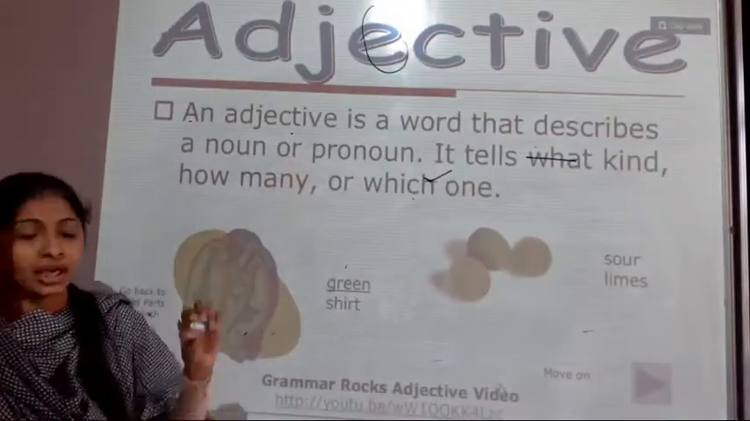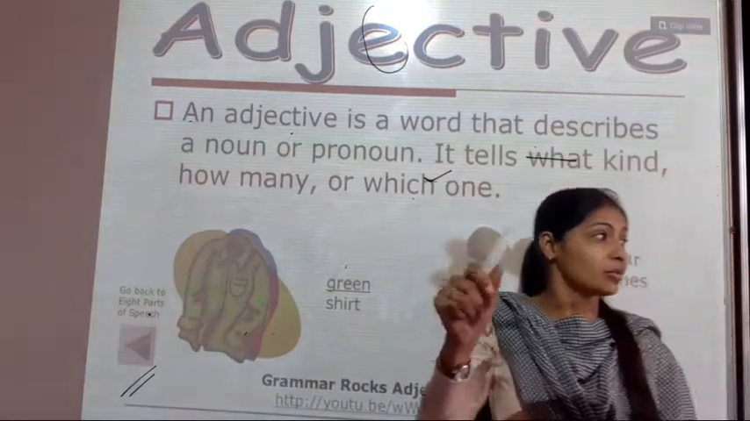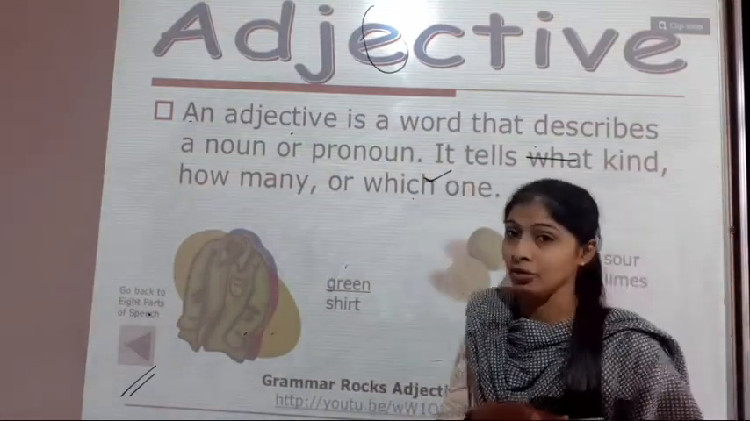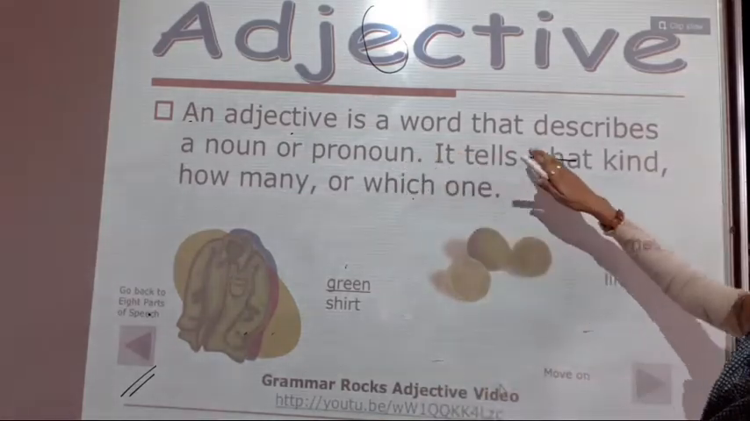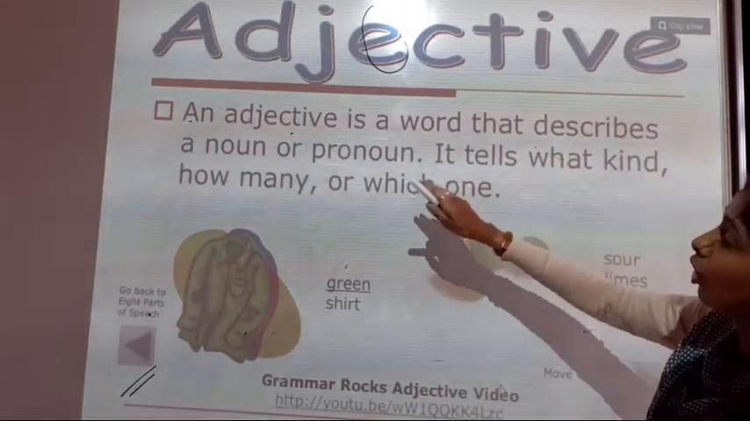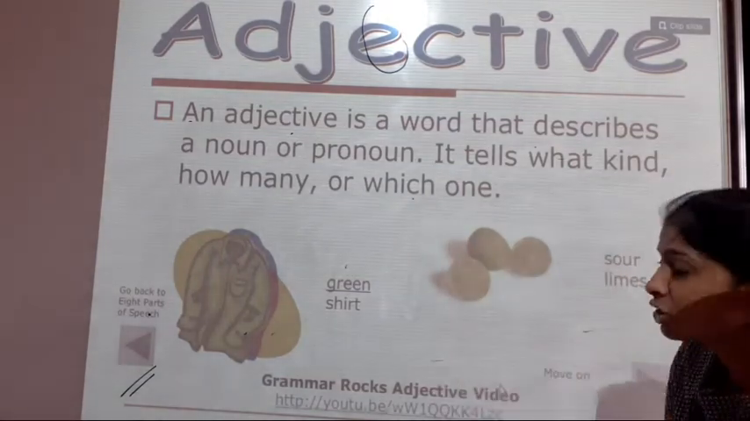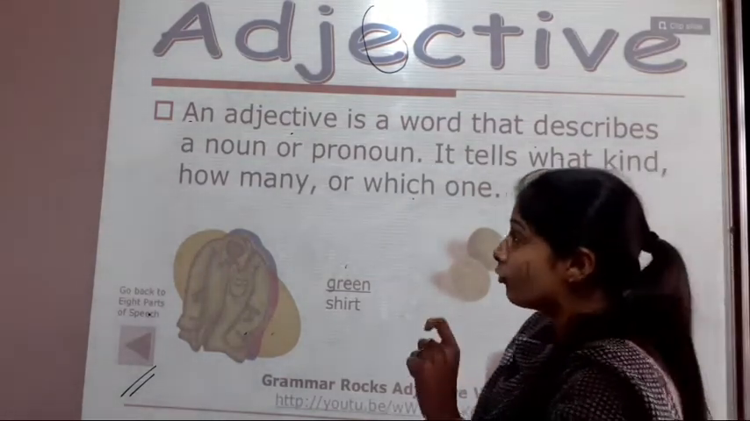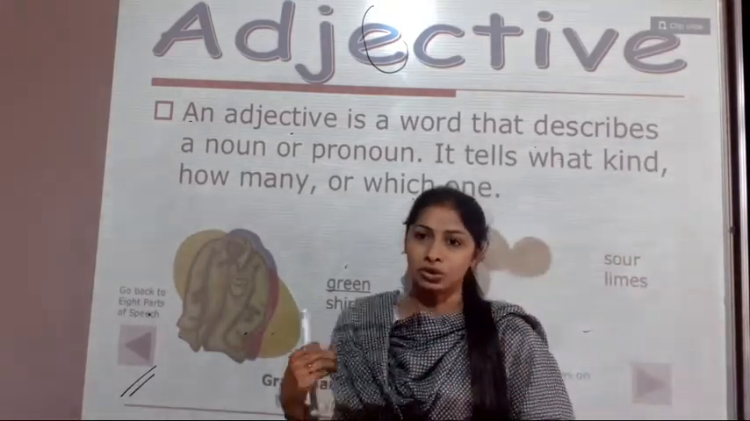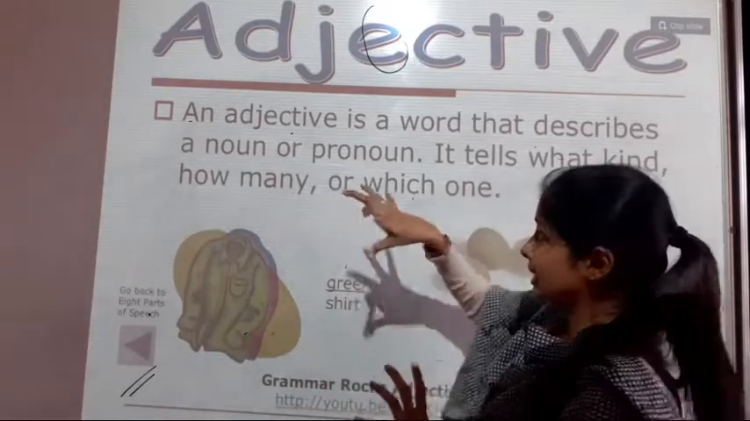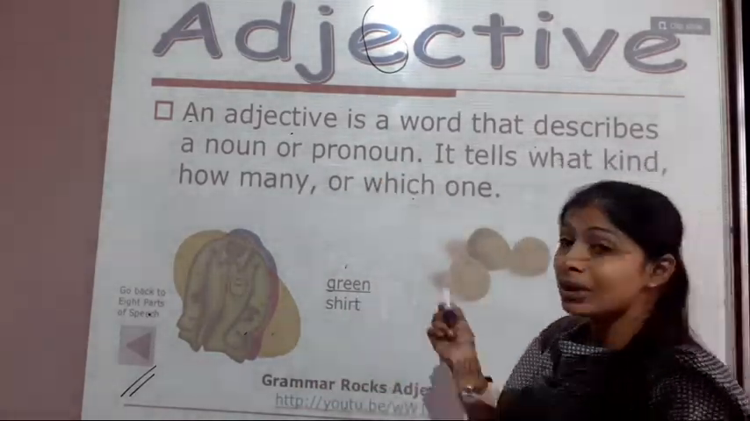See. Now, third point, that is the adjective. Students, in your question paper, one question is there from the adjective. So, what is adjective? An adjective is a word that describes a noun or a pronoun. It tells what kind, how many and which one. Remember, what is an adjective? We have discussed the noun, pronoun both. Now, what is adjective? See, adjective is a word that describes a noun and pronoun.